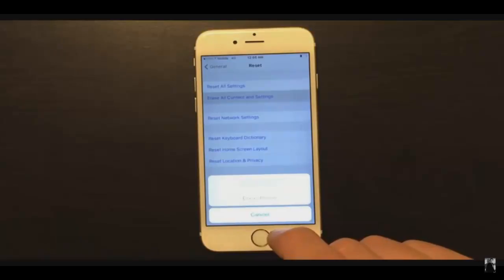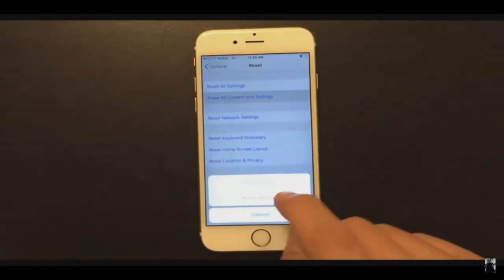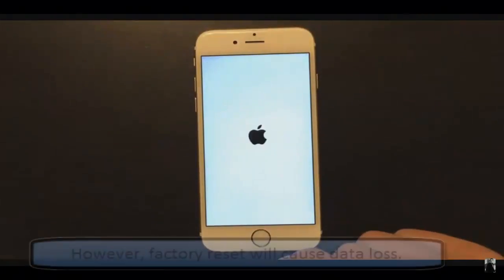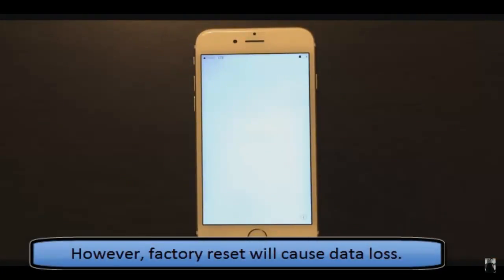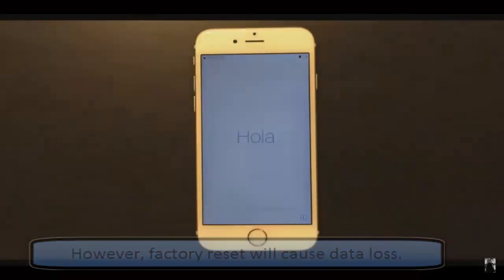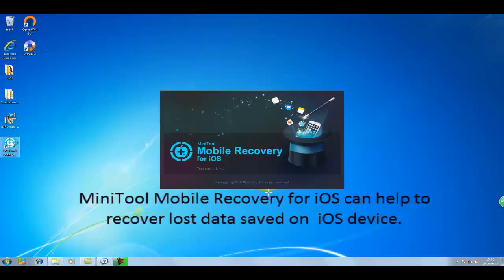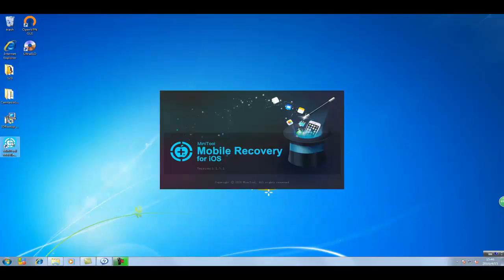However, factory reset will cause data loss. Therefore, how to recover data after iOS update has become a top concern to everyone. Fortunately, MiniTool Mobile Recovery for iOS can help to recover data saved on iOS device effectively.